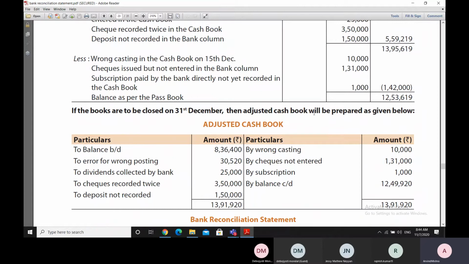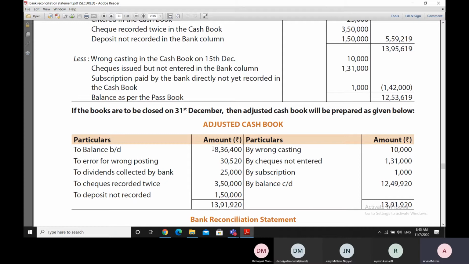So then in that case, what will happen is that first we will find those entries which require an adjustment in the cash book before we move on to preparing the bank reconciliation statement. And therefore, the first thing that we need to do here is doing the adjustment of the cash book. So in the same illustration, the same question, now we are showing that method where first the cash book is being adjusted, and after adjusting the cash book, we are arriving at a fresh balance as per the adjusted cash book. So this is the adjusted cash book balance.